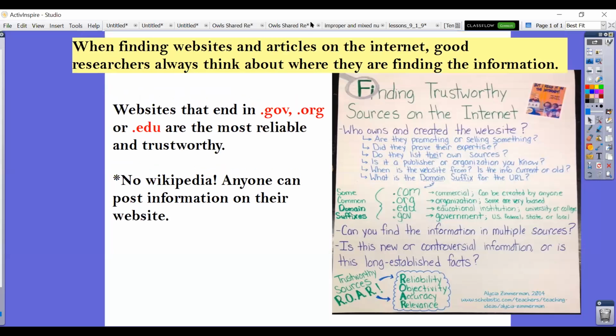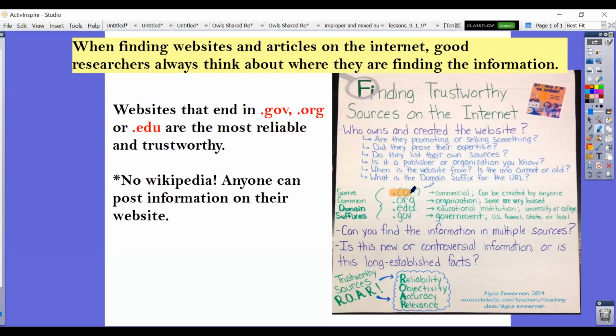So when finding websites and articles on the internet, don't just go to any old website and trust everything that you're reading from that website. You need to be smart and a critical thinker, and you need to be evaluating where you get your information from. Good researchers always think about where they're finding the information. Websites that end in .gov, .org, or .edu are the most reliable.